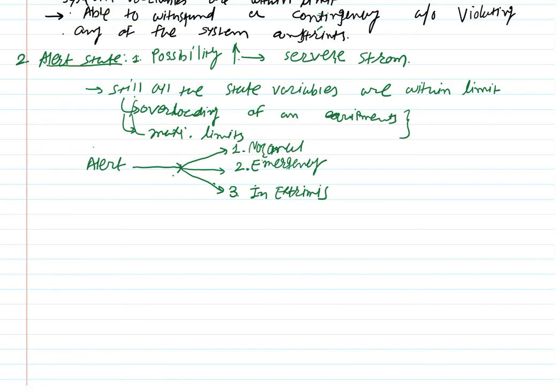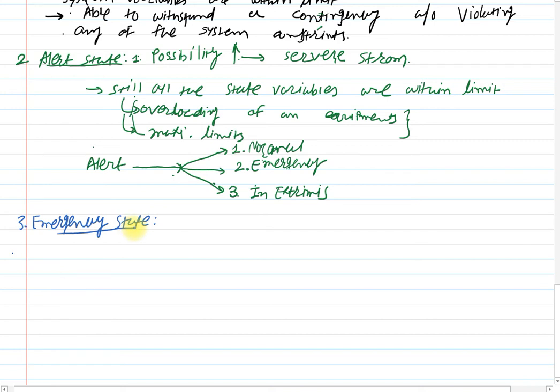The third one is the emergency operating state.